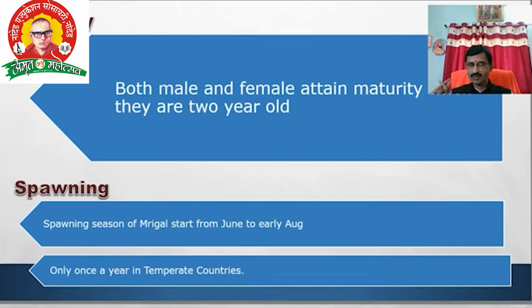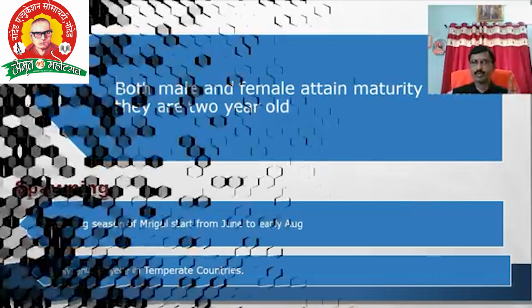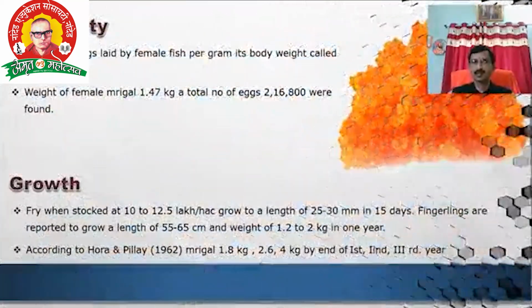It breeds only once in a year. This is the seasonal breeder. When the season starts, in the months of June, July, August, it can breed only once in the year. This is the specialty of katla, rohu, mrigal. All are seasonal breeders, right?